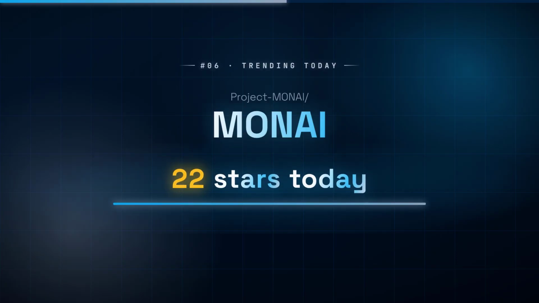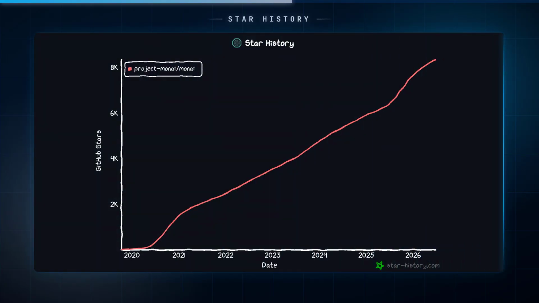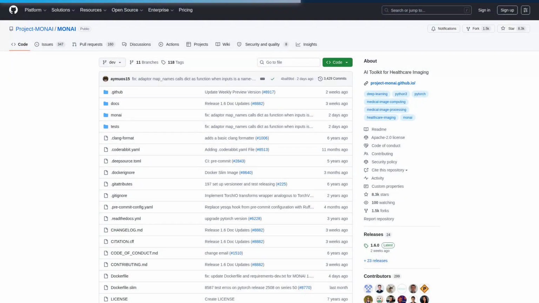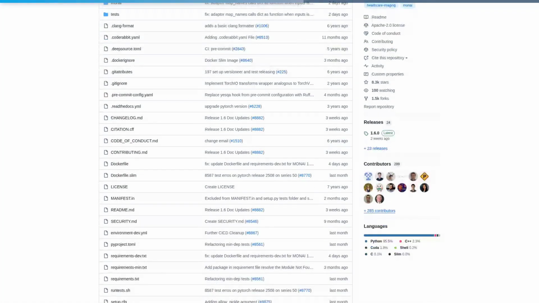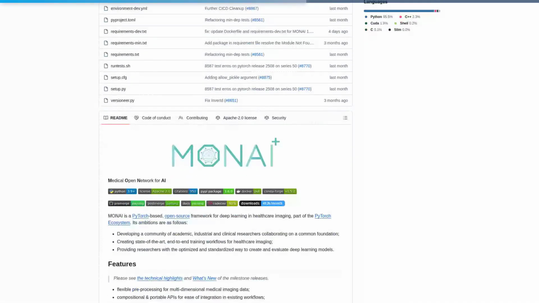Number 6, MONAI, 22 new stars today. Building production-grade medical imaging AI from scratch forces you to reinvent data loading pipelines for 3D and 4D volumes, domain-specific augmentations, and validation metrics that generic PyTorch or TensorFlow don't provide.